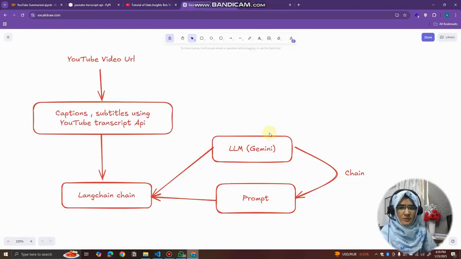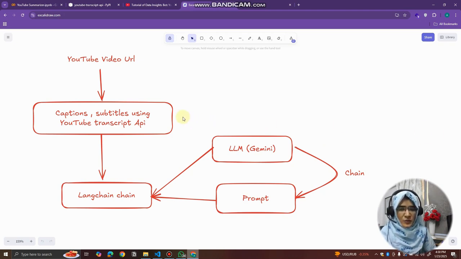The system design is simply your mind map to implement or complete your project. For example, I want to do a single scenario, like a research paper summarizer or a YouTube summarizer. So what logic or what kind of path will I take to complete my specific scenario? Here we are creating a YouTube video summarizer.